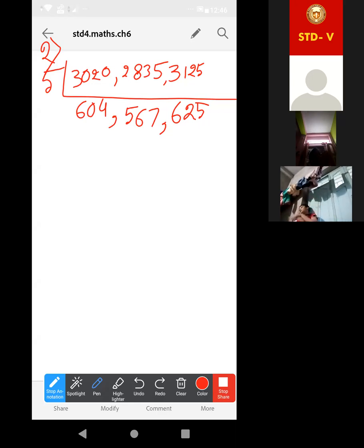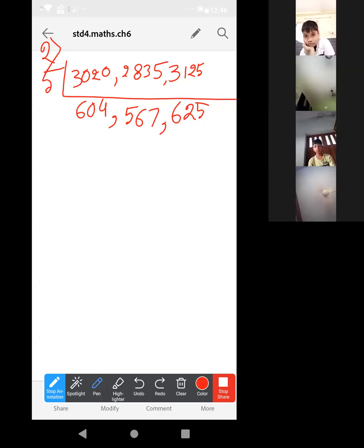That's why I told you to do this process. If you continue the division method, it will take too much time. Here, look, it is taking less time. Understood? Only 5 will be the common factor. Exactly. Understood or not?